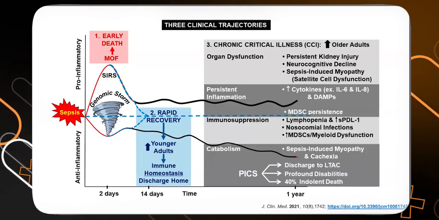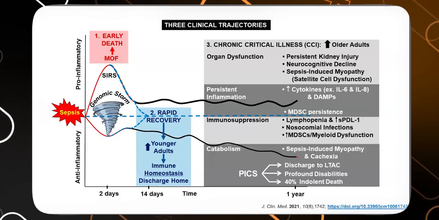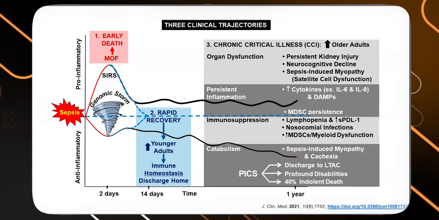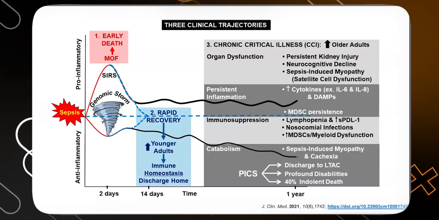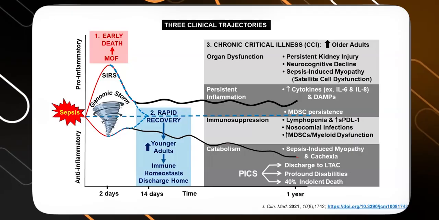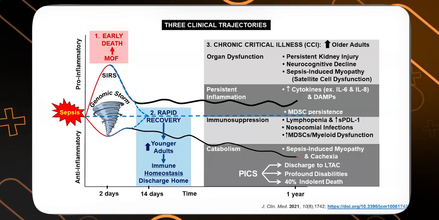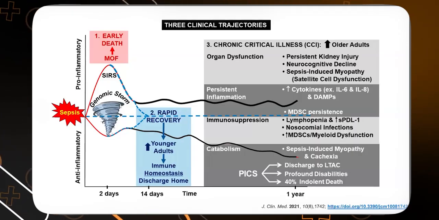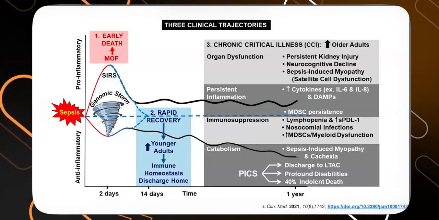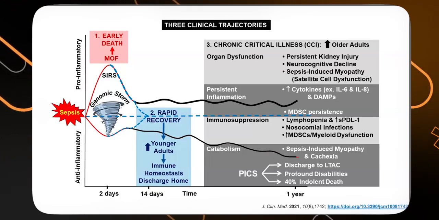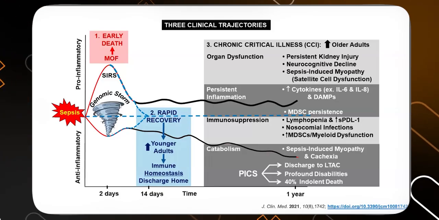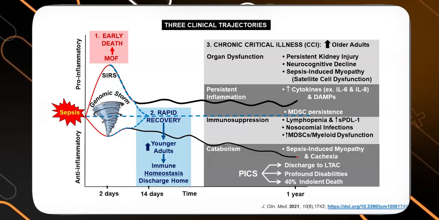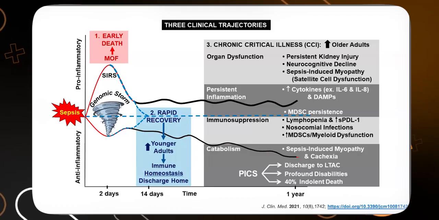So this later phase of sepsis is extremely disabling to a lot of patients. We should know about all these four spectrums of persistent inflammation, catabolism and immunosuppression, because these kinds of patients are at very high risk of mortality and morbidity.